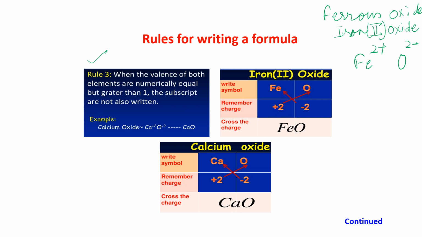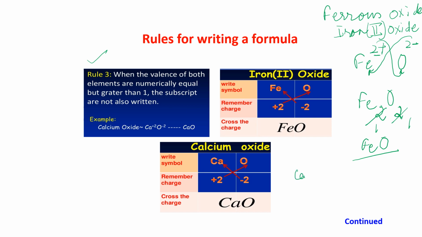Why? See this crisscross. With Fe, this 2 will come, and with oxygen, this 2 will come. From Fe, this 2 will come here. And now as this has 2 and this also has 2, it is coming in 2 stable. 2 ones are 2, 2 ones are 2. So I am getting 1 and 1, and as I told you, we are not writing 1, so it is FeO. Actually, this is what is happening.